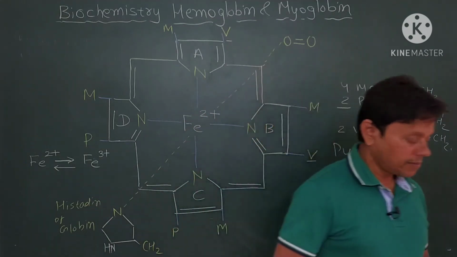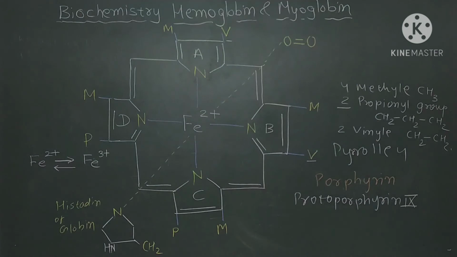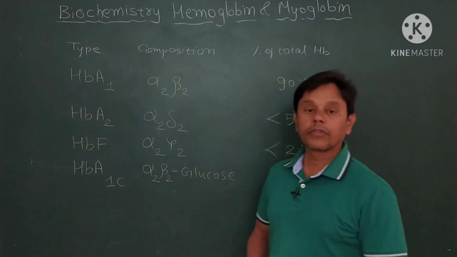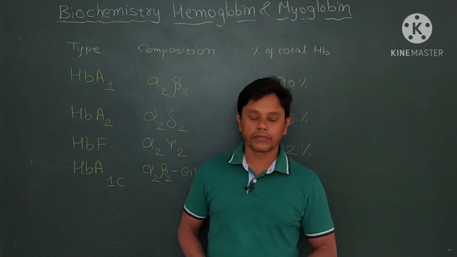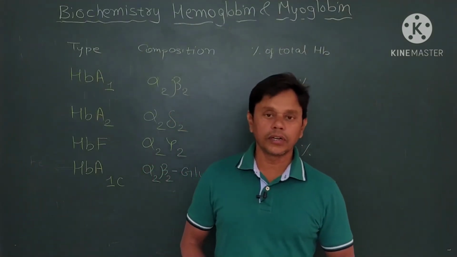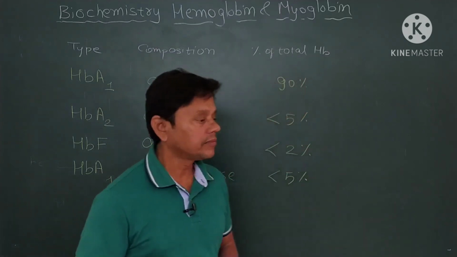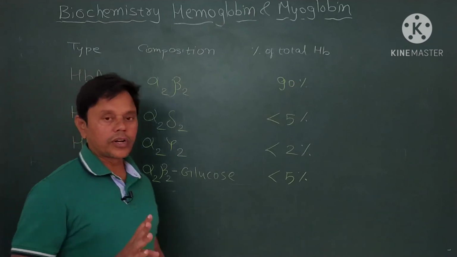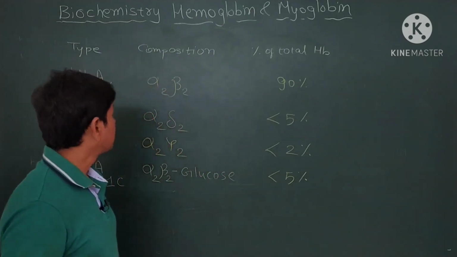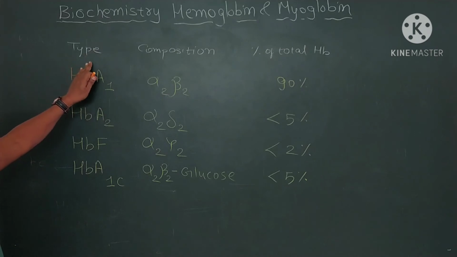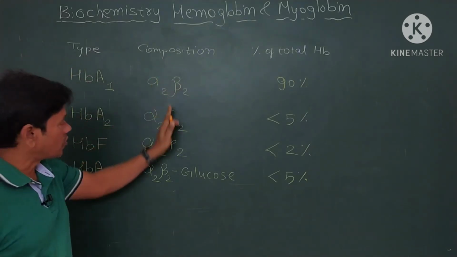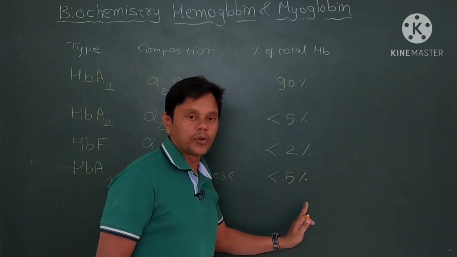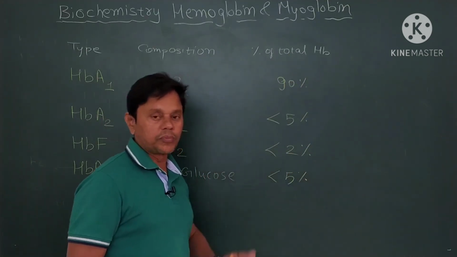Okay friends, now we see the types of hemoglobin. There are 4 types of hemoglobin. This is the type, this is the composition, and this is the percentage of total hemoglobin. Friends, this is also a most important topic.